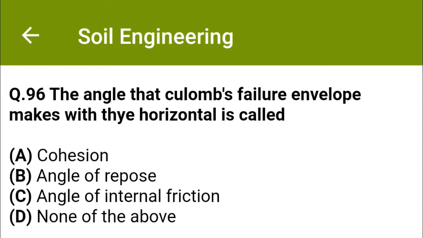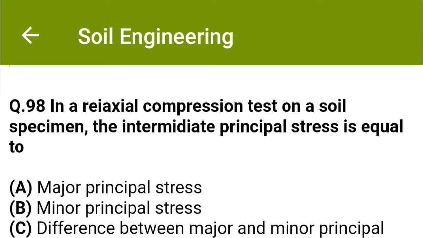The angle that Coulomb's failure envelope makes with the horizontal is called option A, cohesion, option B, angle of repose, option C, angle of internal friction, option D, none of the above. The correct answer is option C, angle of internal friction. In a triaxial compression test on a soil specimen, the intermediate principal stress is equal to option A, major principal stress, option B, minor principal stress, option C, difference between major and minor principal stresses, option D, none of the above. The correct answer is option B, minor principal stress.